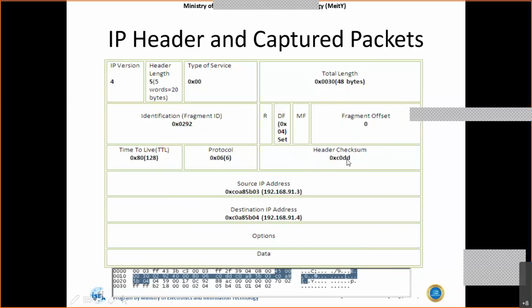And this is the header checksum value of the IP header. The rest are the source IP address and the destination IP address. And the options will have some data related to the type of service we generally use. Let's say in terms of routing protocols, there may be some routing information or paths. That kind of information will be stored in the options field. And the rest is the data.